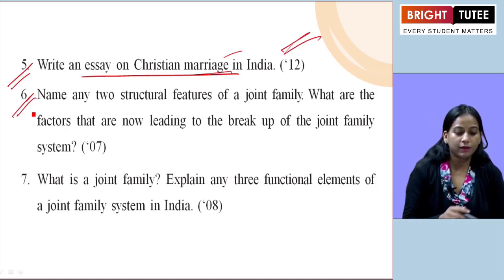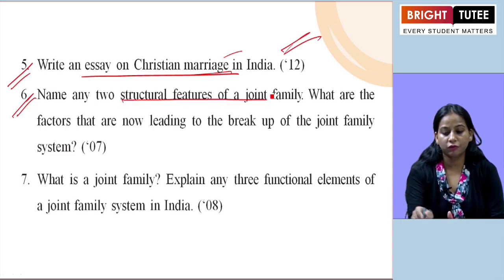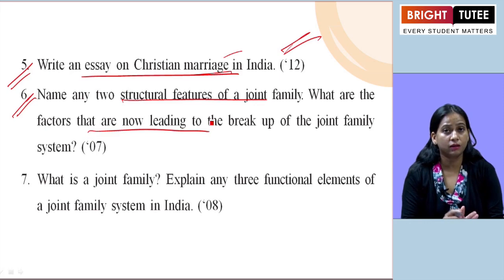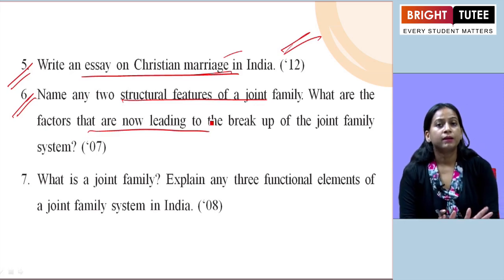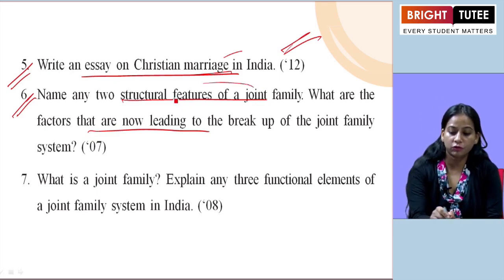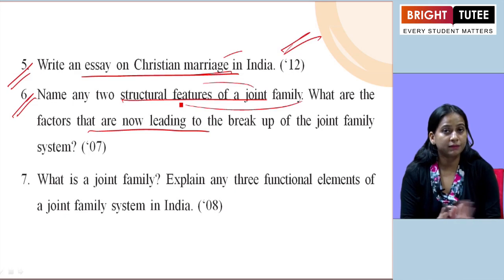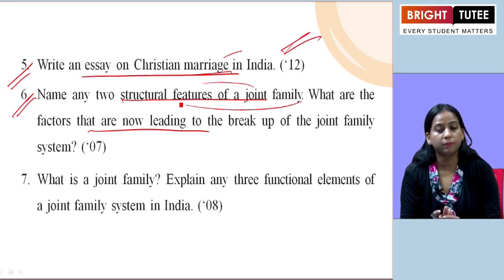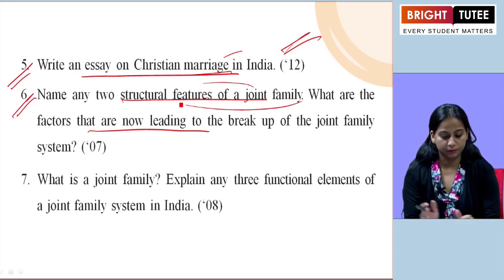The next one, they have asked: name any 2 structural features of a joint family. What are the factors that are now leading to the breakup of the joint family? So here they have asked 2 parts. The first one is about the structural features of the joint family. And beside that, what are the factors responsible for breaking up the joint families nowadays?